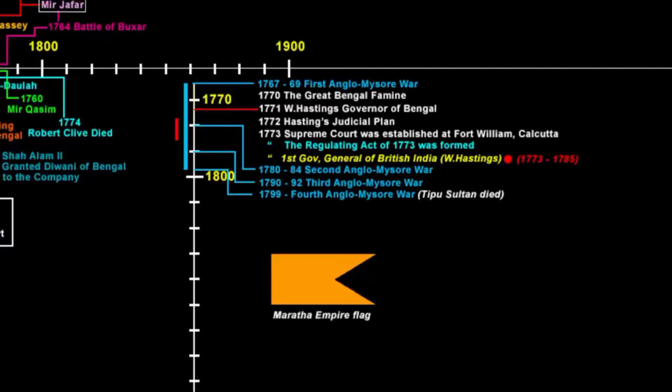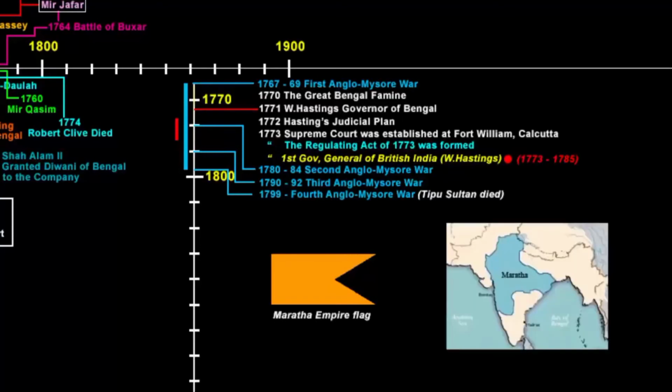From the late 1700s, the company wanted to curb and eventually destroy Maratha power. Maratha Empire was a Hindu warrior group that emerged from the western Deccan Plateau, which is present-day Maharashtra. They had dreams of ruling India from Delhi just like the Mughals. Maratha Empire was divided into many states under different chiefs. In this map you can see how the Maratha Empire had so much land territory under their control.